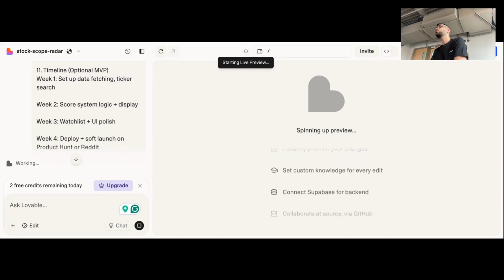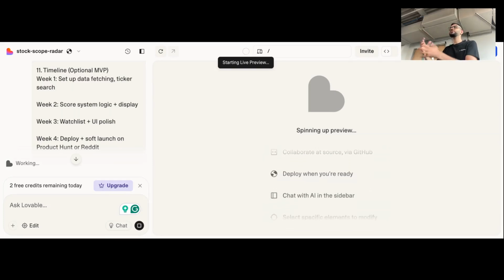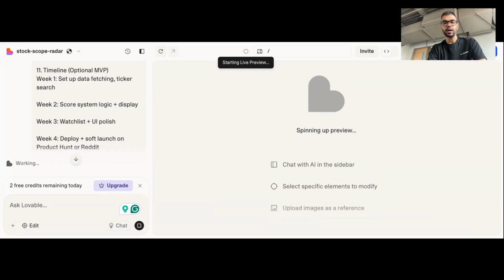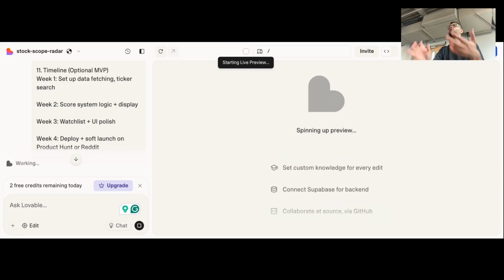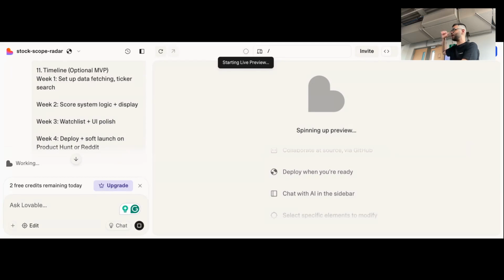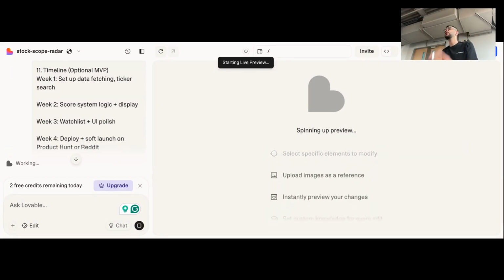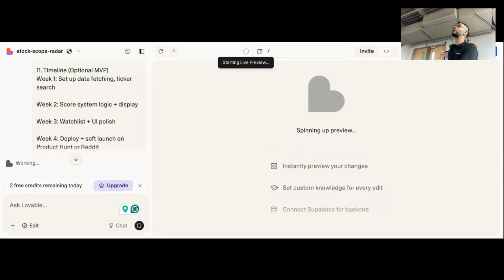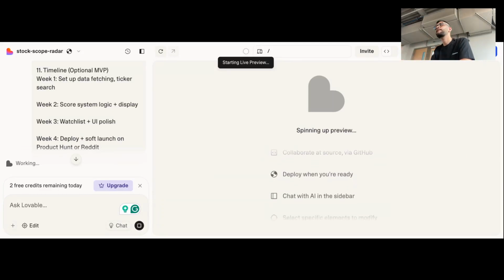There are a couple of tools that do security for you or let you know whether what you have is secure or not. I'm not going to go too much into it, but there's one called Code Rabbit. Whenever you have a GitHub repo, you can let Code Rabbit run through the whole thing and point out issues for you. One of them can be that your API key is exposed. So Code Rabbit can do that. Claude, ChatGPT, any of the others cannot.